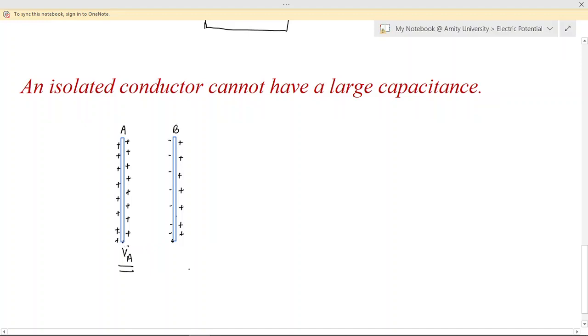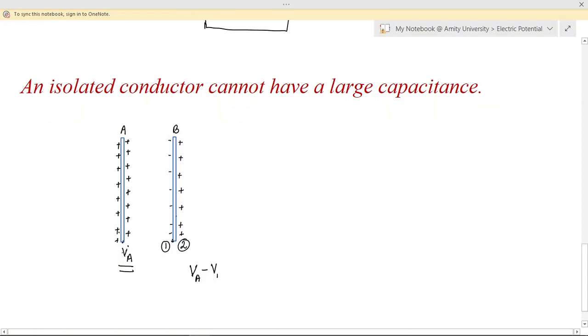So we can say the net potential VA will be minus V1, where 1 is the closer side of plate B and 2 is the farther side of plate B.